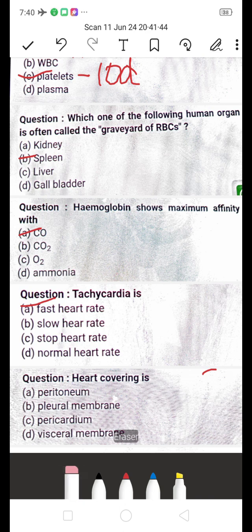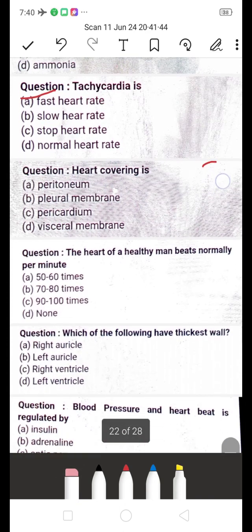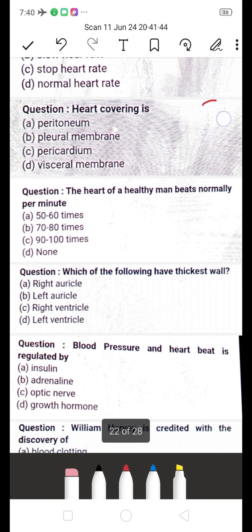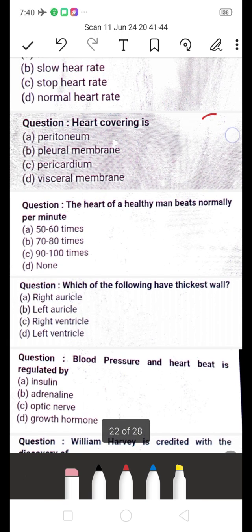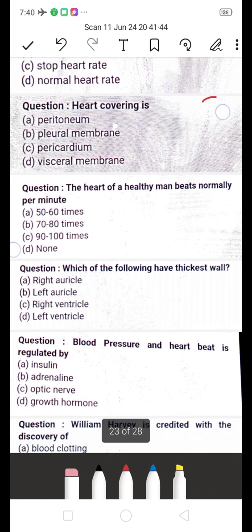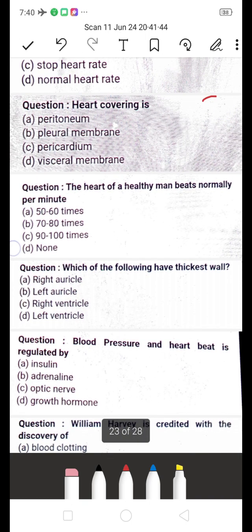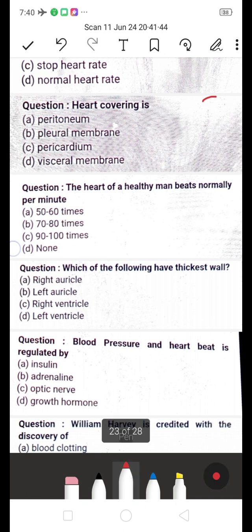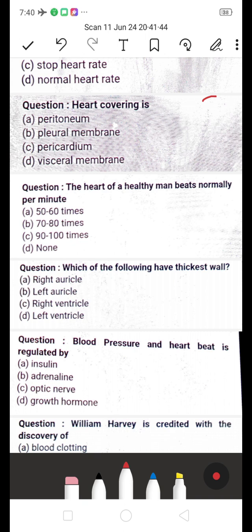Next one, heart covering is called what? Is it peritoneum, or pleural membrane, or pericardium, or visceral membrane? Which is the right answer? Heart covering, its answer is pericardium. Pericardium is the heart covering.